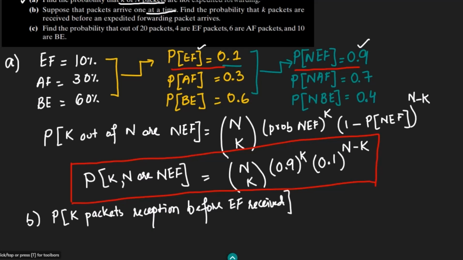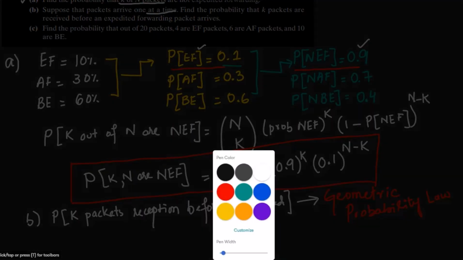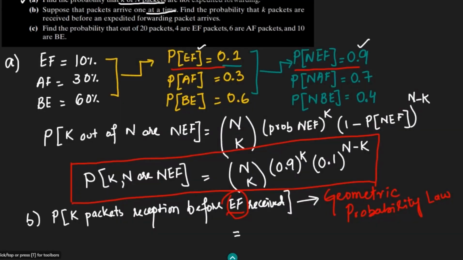So this is clearly the problem of the geometric probability law, where the success is the reception of this EF packet. Until this EF is received, this can be written as the probability of what?